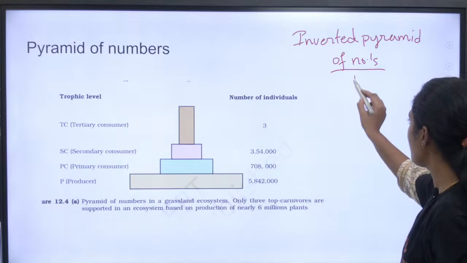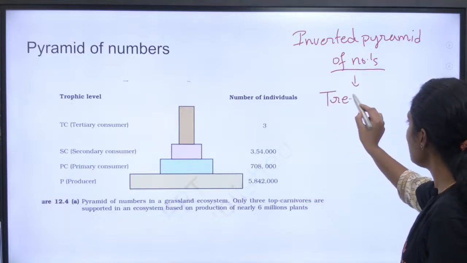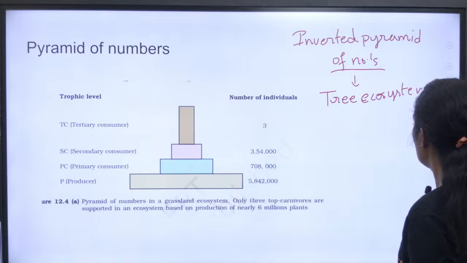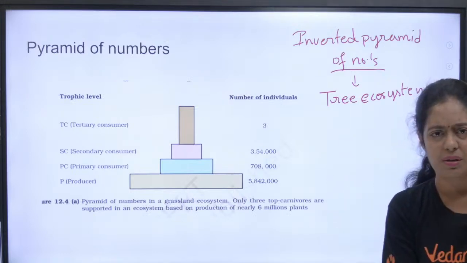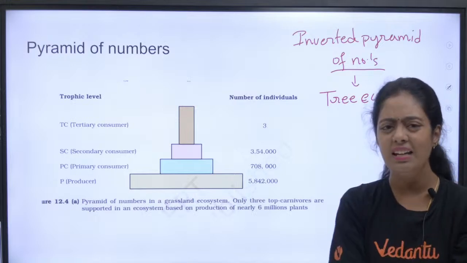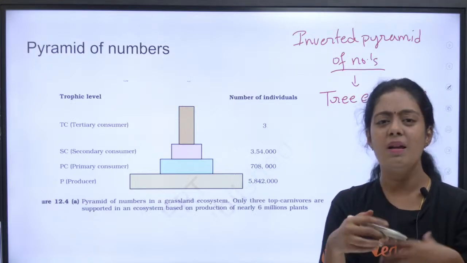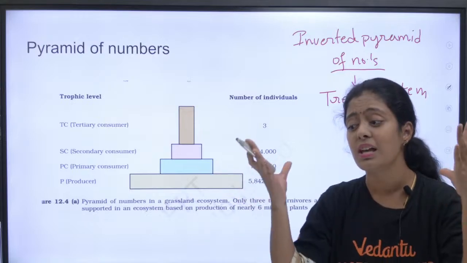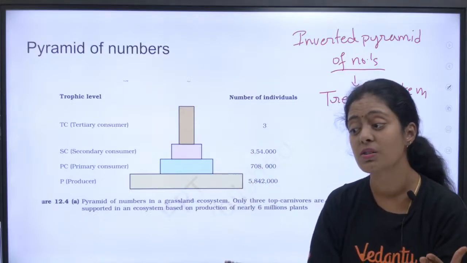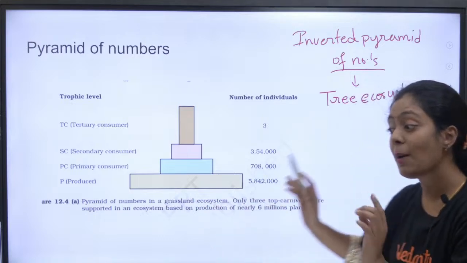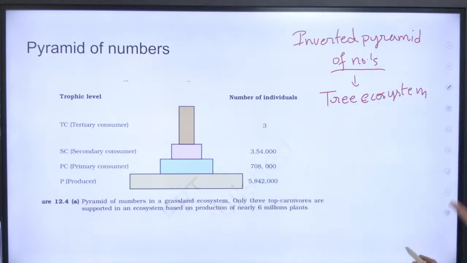Okay. The example, students, is the tree ecosystem. Now a tree is an ecosystem in itself. In that tree you will have insects. Okay, you'll have millipede, you'll have centipede, you'll have birds, sometimes you'll have monkeys. There are a lot of things. So a tree also constitutes an ecosystem. Aquatic ecosystem is an example for pyramid of biomass. Okay, I am talking about pyramid of numbers, but very good guess.